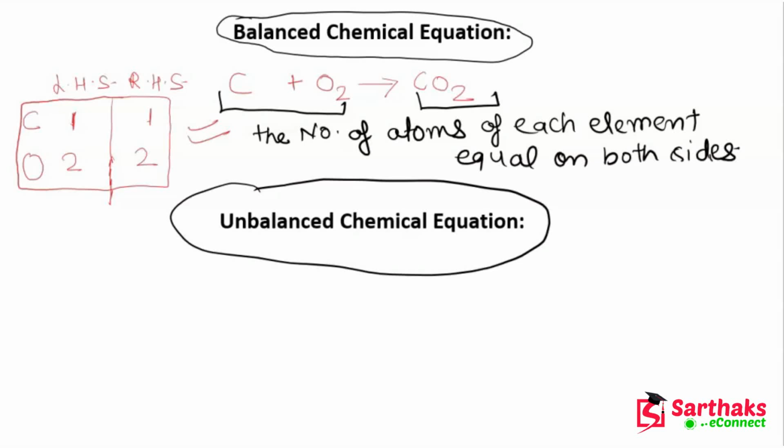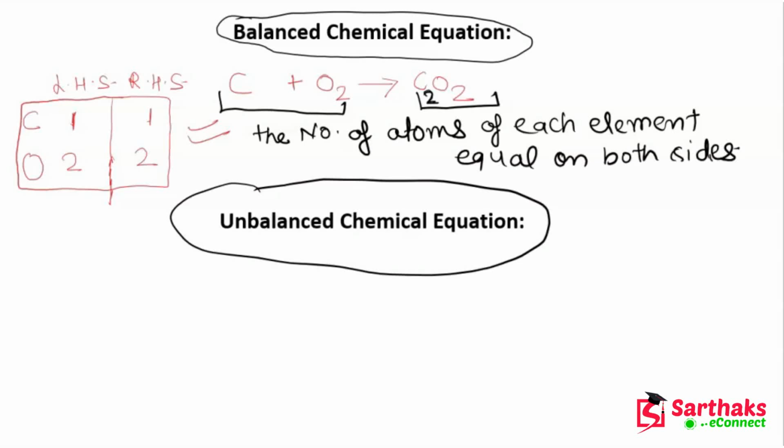Let's suppose if there is two carbons, and here only one carbon is participating in this reaction, so this another carbon will come in the product side, and according to the law of conservation of mass, mass cannot be created.